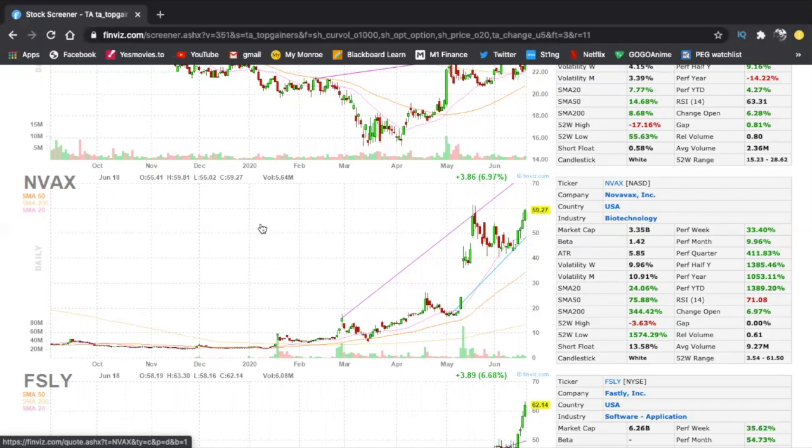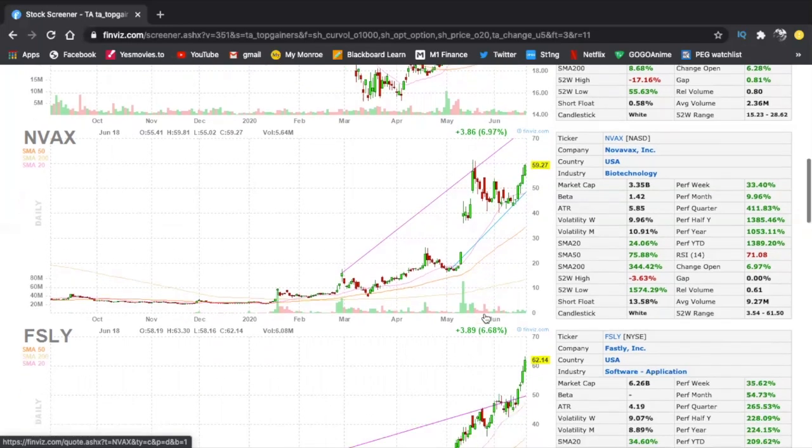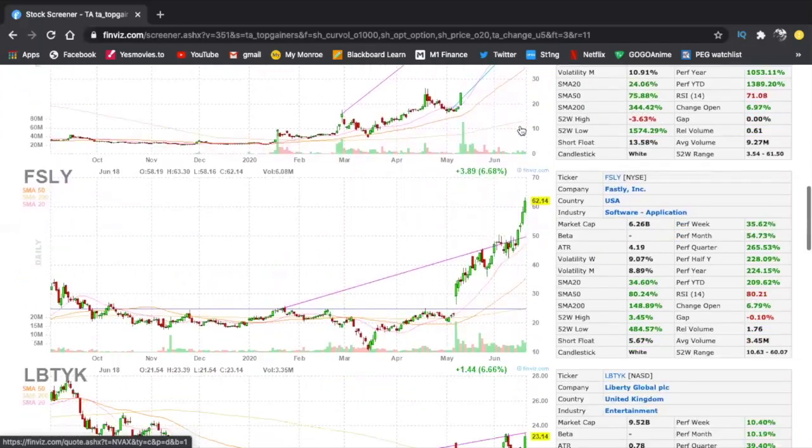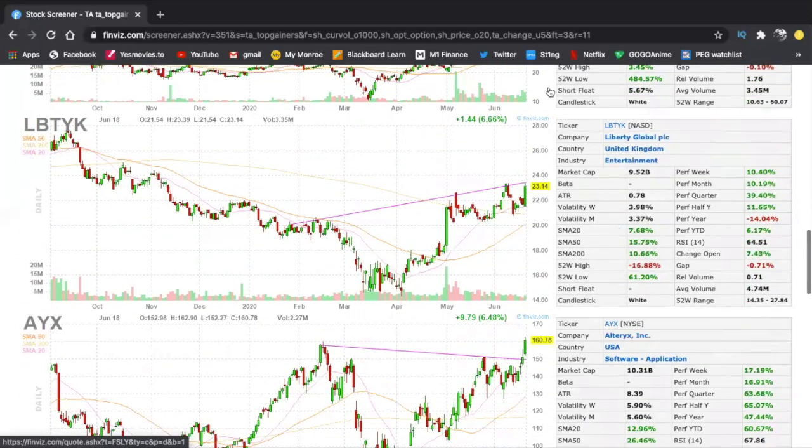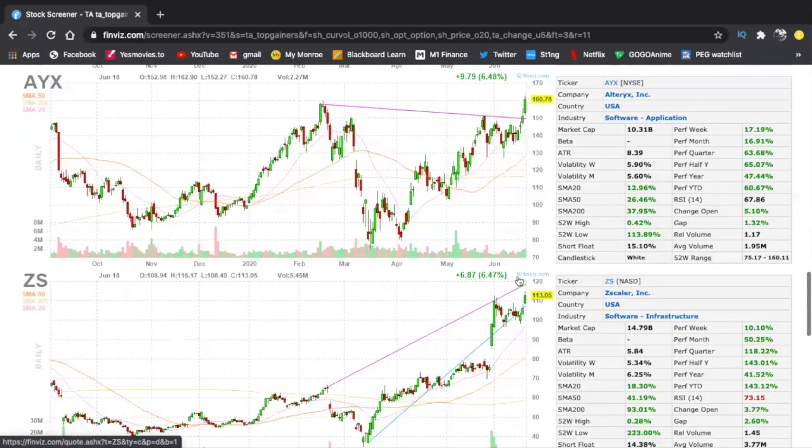I'm already on this, and I definitely think it's going to go at the very least to 70. I think the pump is going to come and push through. So definitely loving this one. I think this is going to be a good one for us. FSLY is way overextended in my opinion, so we're going to see some dips to maybe the 655 level probably. So that's something to keep an eye on as well. Definitely one of the ones that I like very much.